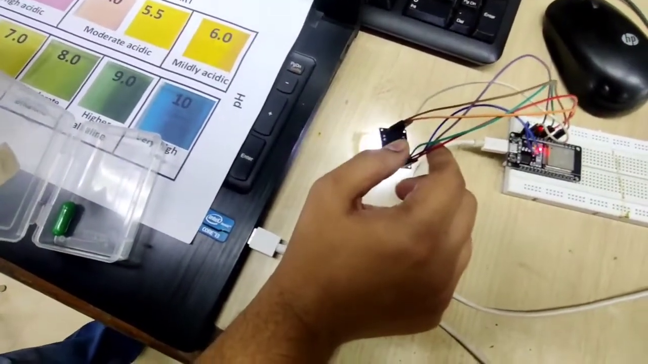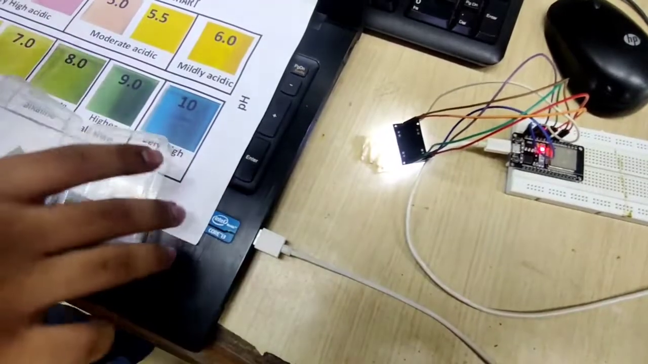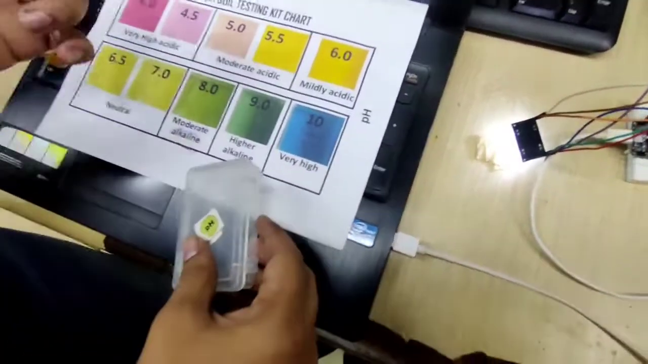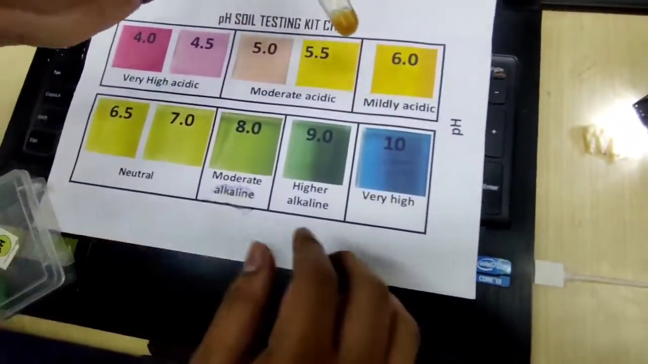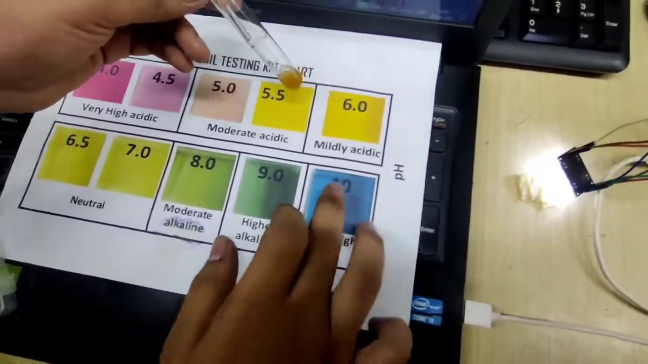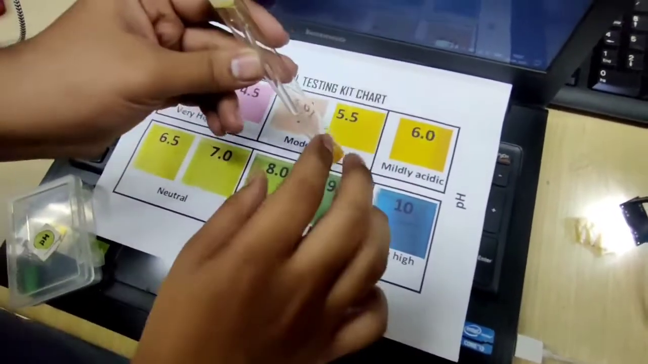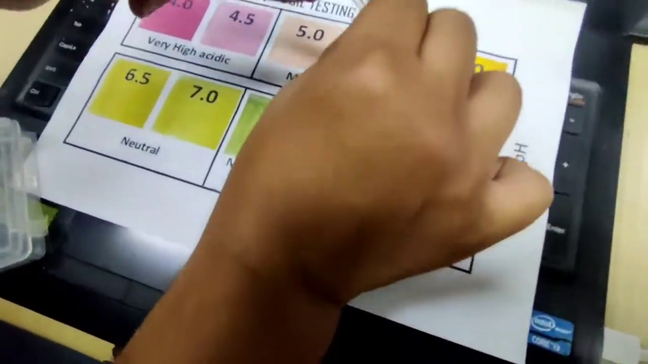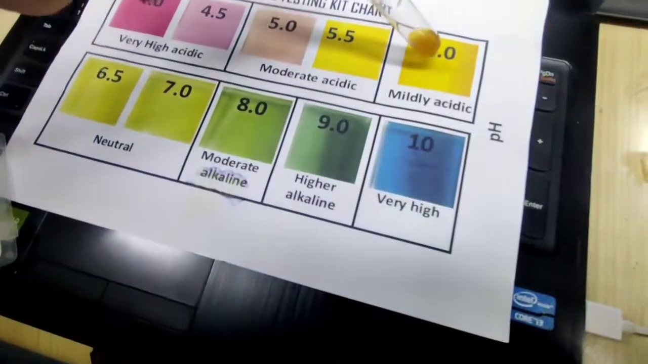So we will be measuring this pH by using this testing kit chart. So if we see the solution over here, it is quite close to mildly acidic, which is at 6. So the pH that we can see here was pH 6 and it was mildly acidic.